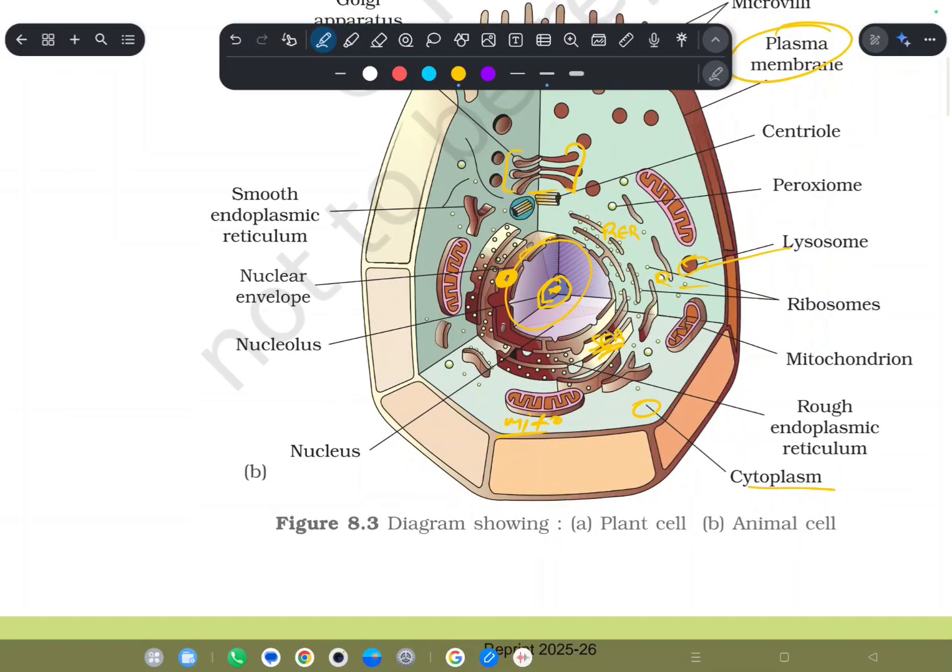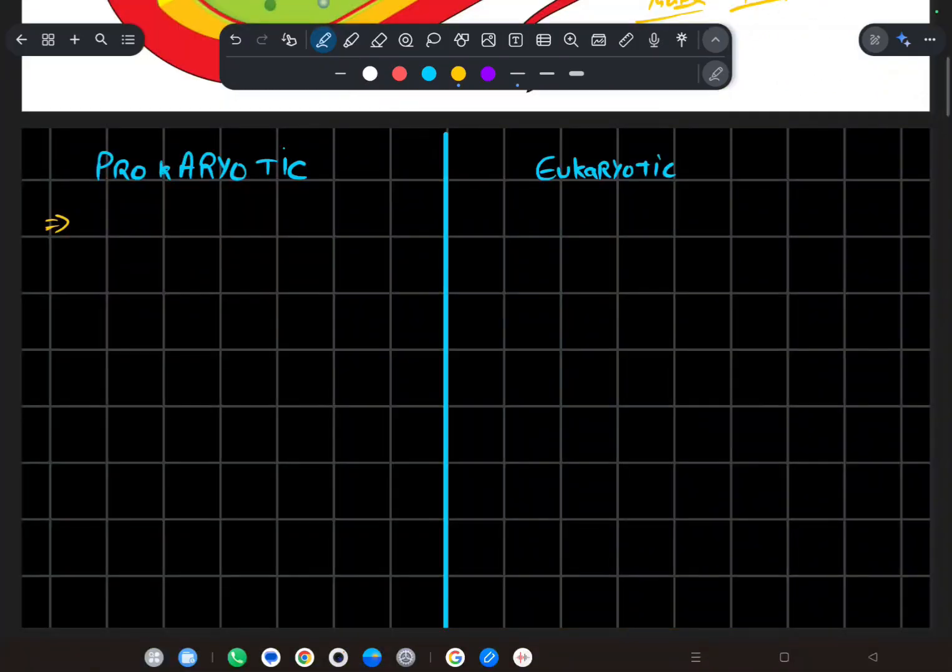Now let's move further. Where should we start? We should start from outside to inside. So first, the cell envelope. In prokaryotes, the cell envelope consists of three layers, which are glycocalyx, cell wall, and plasma membrane.